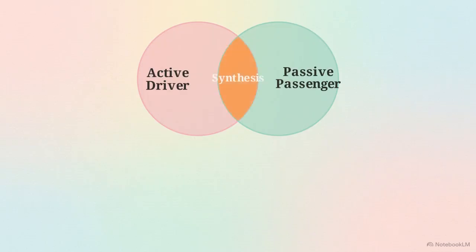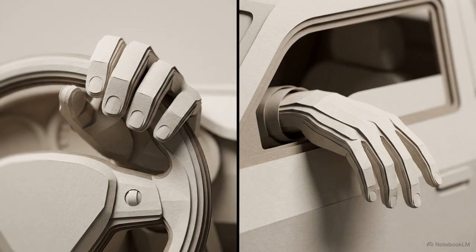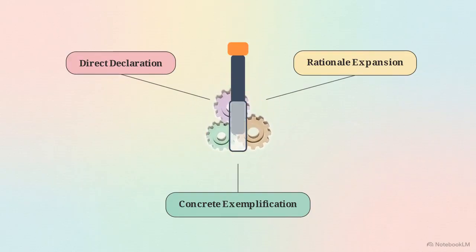The third response provides a synthesis, bridging both the active and passive states. It uses a situational dependency clause. It depends, but for long trips, manipulating the scale of time to justify alternating between executive control and passive acceptance. Demonstrating a locus of control, whether embracing it behind the wheel or rejecting it from the passenger seat, serves as a core mechanism for generating a complex defense of a preference.